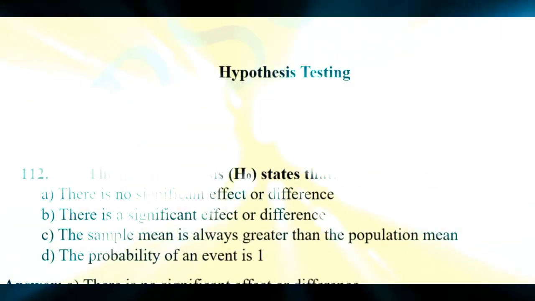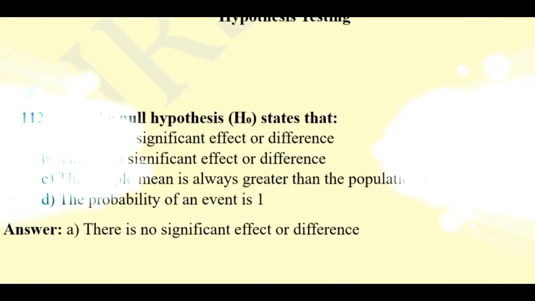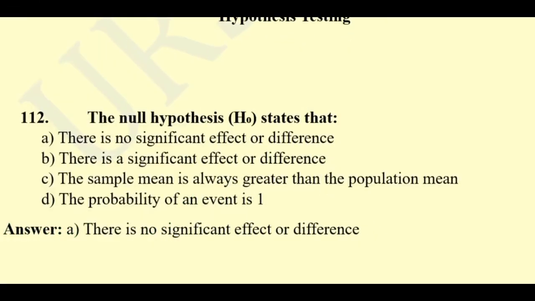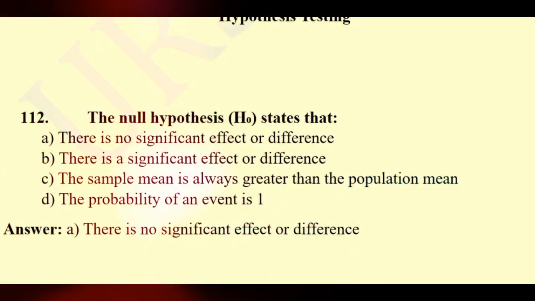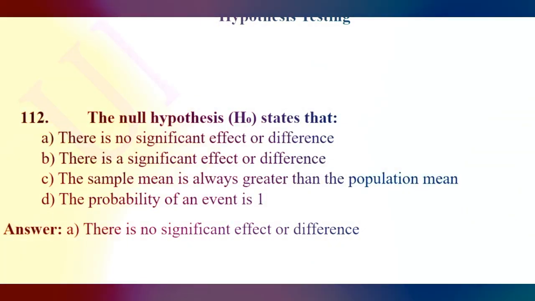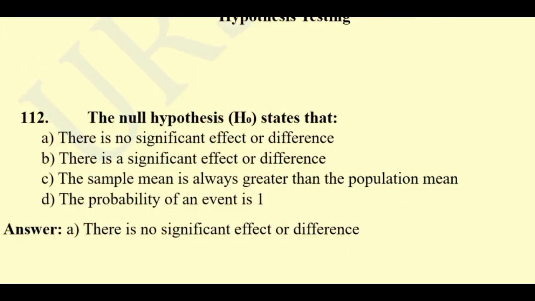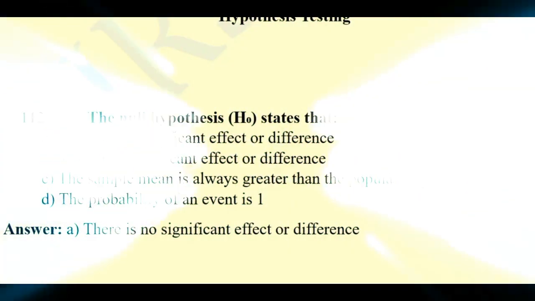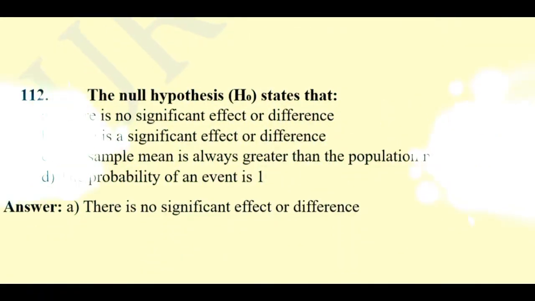Now the category is hypothesis testing. Question 112. The null hypothesis H0 states that there is no significant effect or difference. There is significant effect or difference. The sample mean is always greater than the population mean. The probability of an event is 1. Here the right answer will be there is no significant effect or difference.